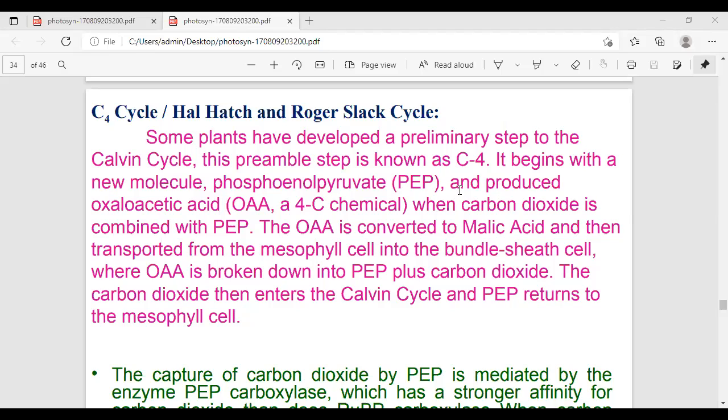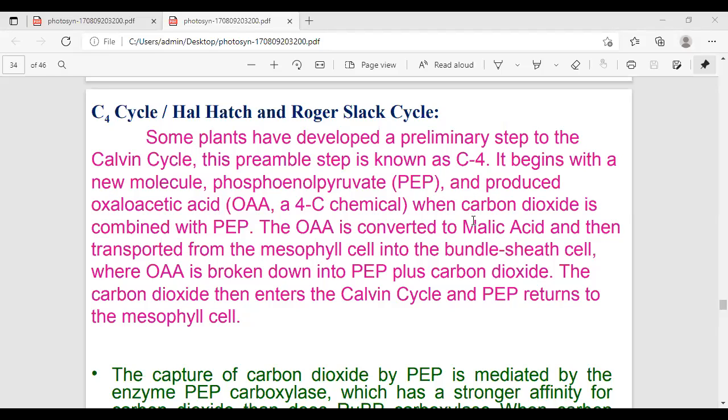Before, in the C3 cycle, I explained that the initial product is 3-PGA. But in 1965, both Hart and Burr found that 3-PGA is not the initial product of photosynthesis.